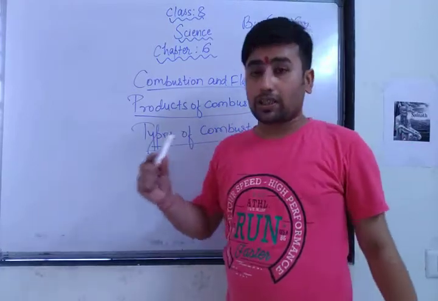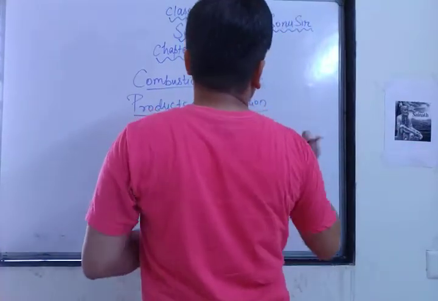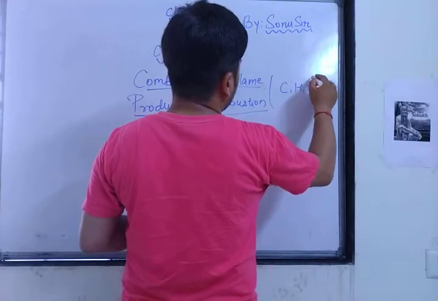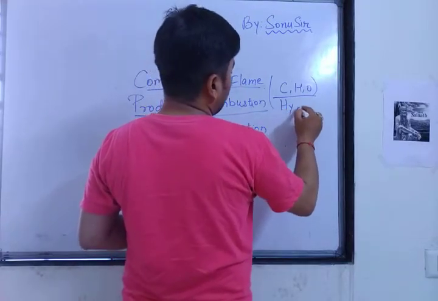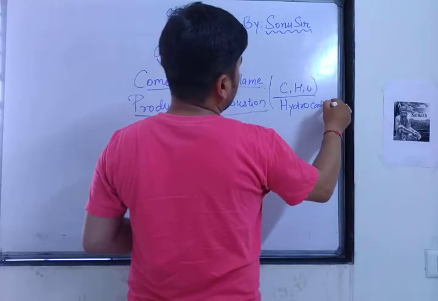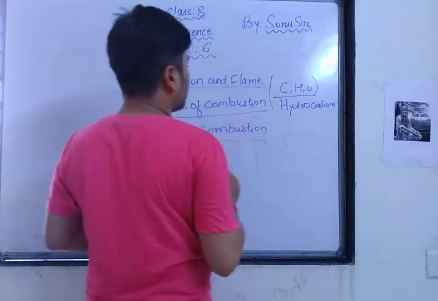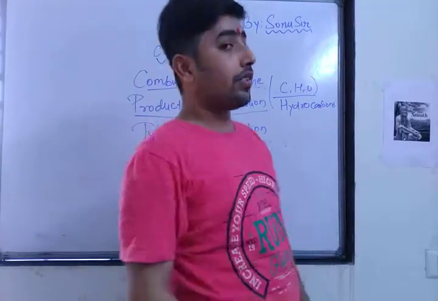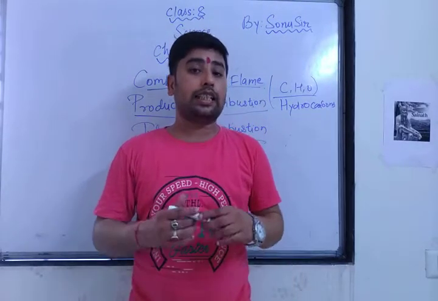So whatever the wax is made up of, it is made up of hydrocarbons. Hydrocarbon means a compound made from carbon and hydrogen, and its derivative compounds are called hydrocarbons. H for hydrogen and C for carbon. Hydrocarbons. Got it? So when these hydrocarbon substances react with oxygen, they form carbon dioxide and give off vapor.